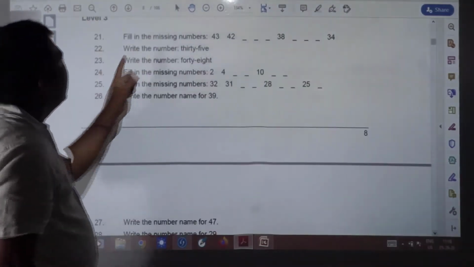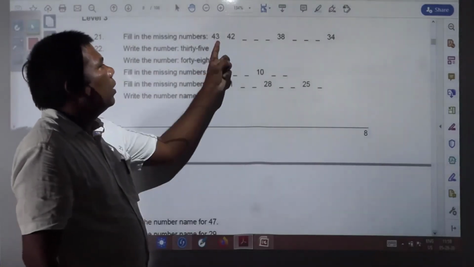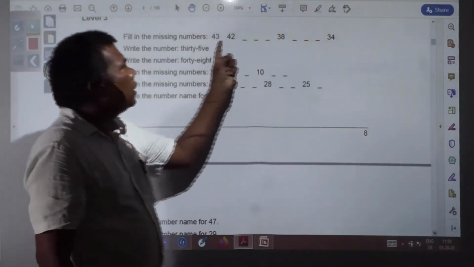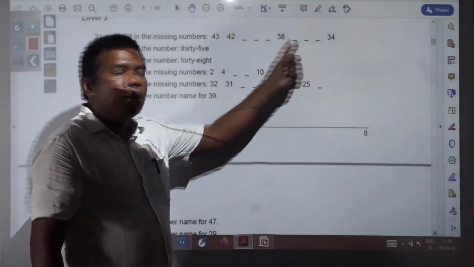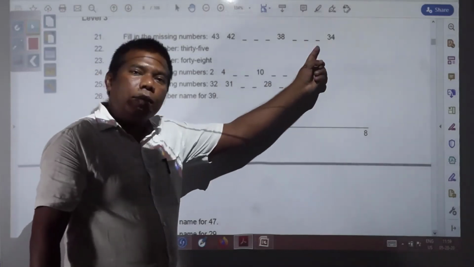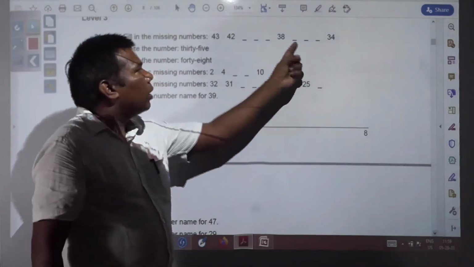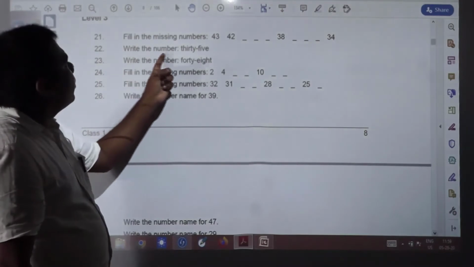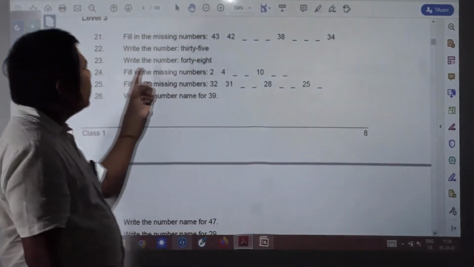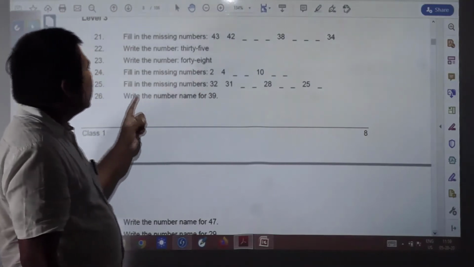Here you see, fill in the missing numbers again. 43, 42. So a hint I am giving you. This is again backward counting. 43 to 34, just backward counting has been written over here. So you write yourself. Write the number 35 again. This is so easy. 35 you have to write. Here 48 you need to write.